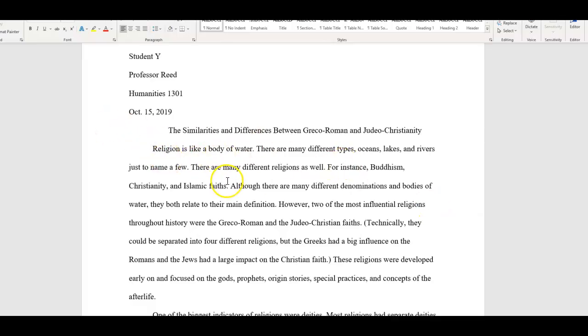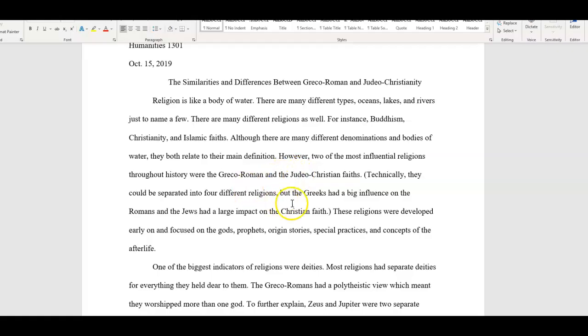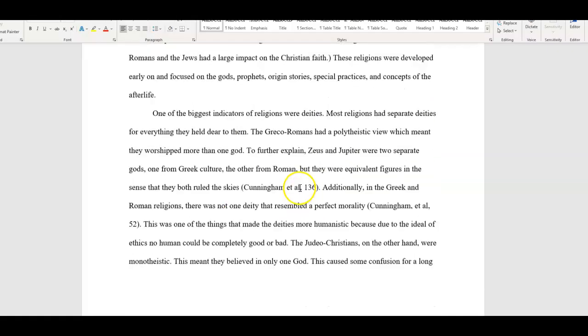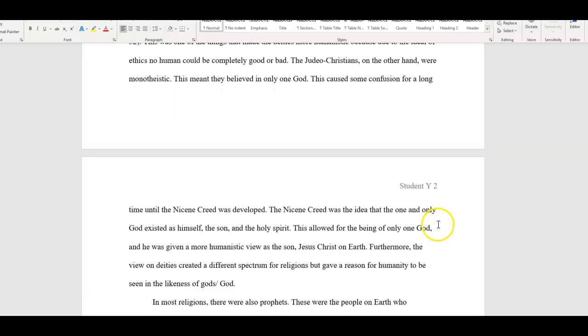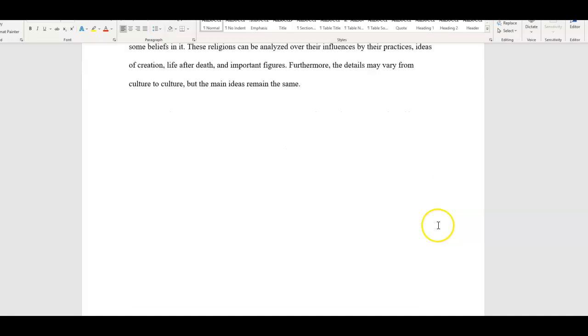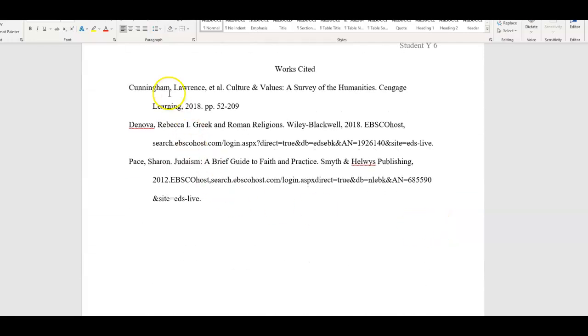It starts off talking about some of the details, and then it gives specific information here that was taken from the textbook. And this is the textbook. That was the previous edition. And you'll see down here on the works cited page that's attributed to Cunningham, Lawrence, et al. There are two other authors that are listed. Culture and Values, this should have been italicized, it's the title of the book, so it should look like that.